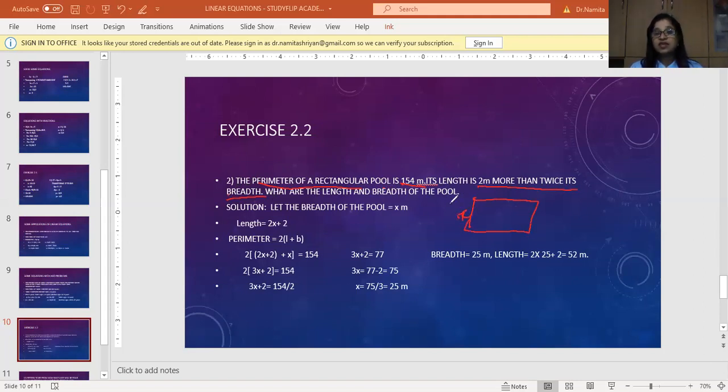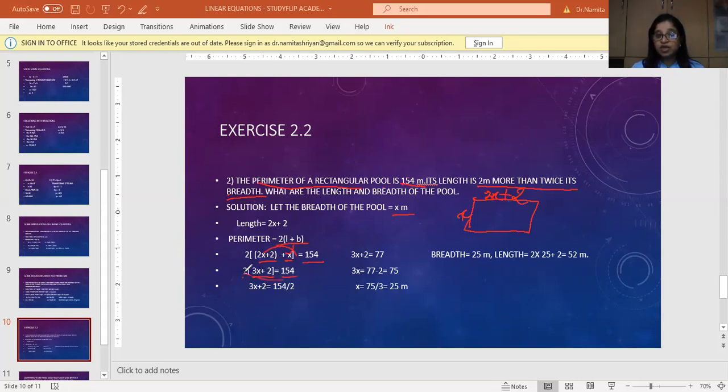So let us take the breadth as x. The length, they have said, is 2 meters more than twice its breadth. So twice its breadth is 2 times x, and 2 meters more, so plus 2. So length becomes 2x plus 2 and breadth we have taken as x meters. Perimeter we know is 2 times (length plus breadth). So we just substitute the values of length and breadth in this equation. I will get 2 times (2x plus 2 plus x) equals 154. So here 2x plus x makes it 3x. So 2 times (3x plus 2) equals 154.